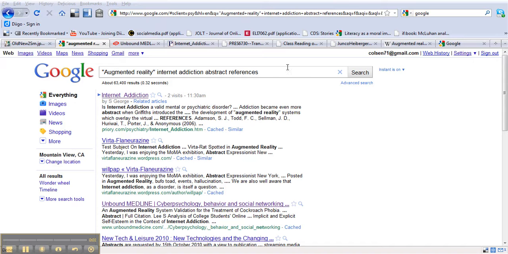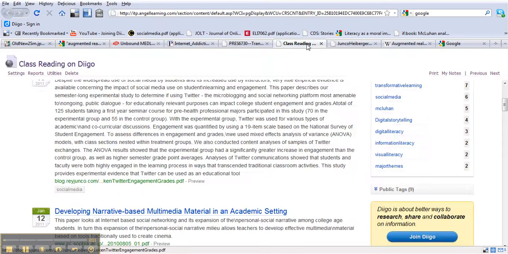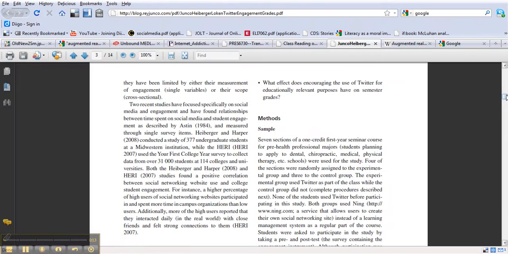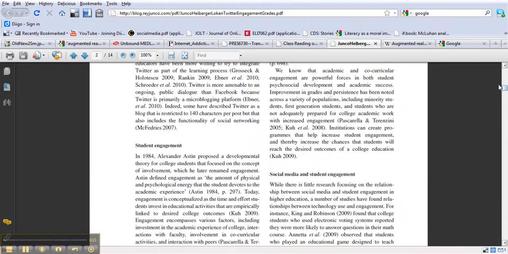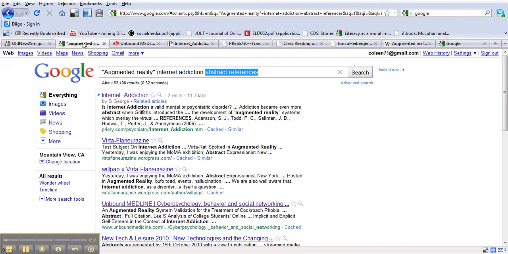Okay, welcome to Reverse Engineering Part 2. So what we did is we took our topic, augmented reality and internet addiction. We're using reverse engineering on scholarly articles to see how we can scholarize our results. We came up with abstract and references.